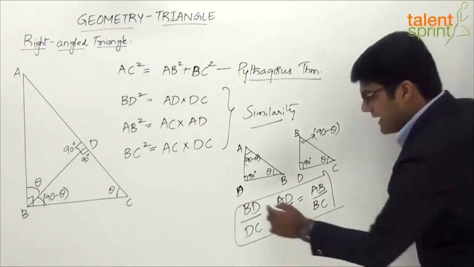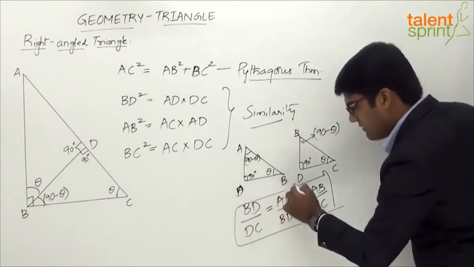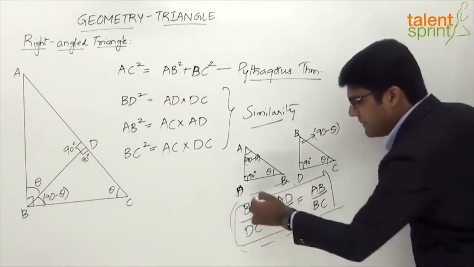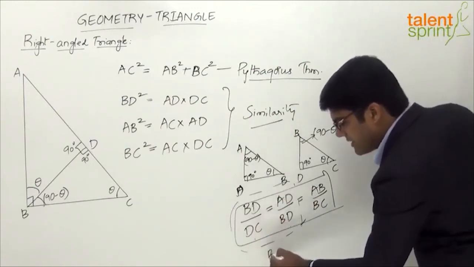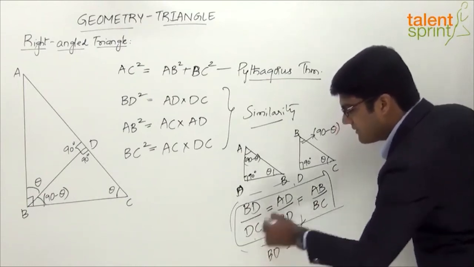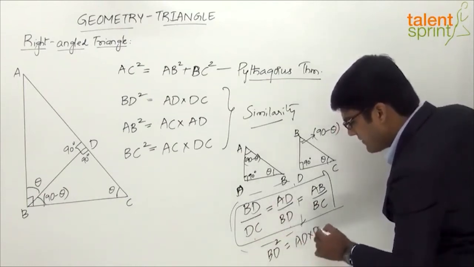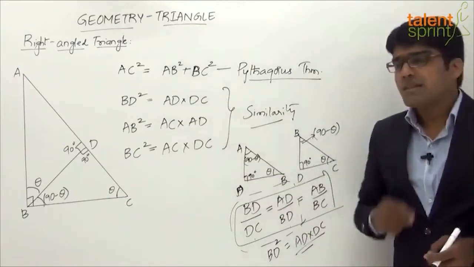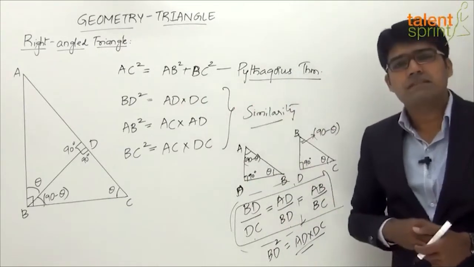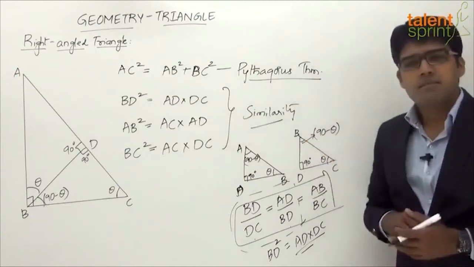For example, look at the first two fractions. What do we see here? BD by DC equals AD by BD. Now cross multiply, what do we get? When we cross multiply BD into BD, that is BD square equals AD into DC. So BD square equals AD into DC. This is how we can prove these equations based on the concept of similarity.